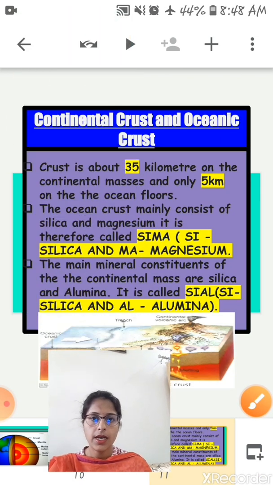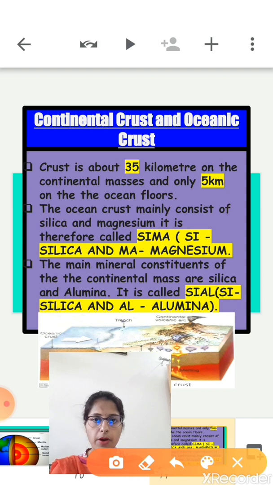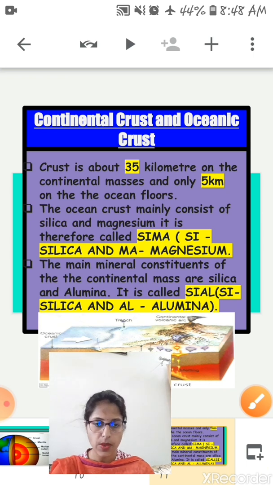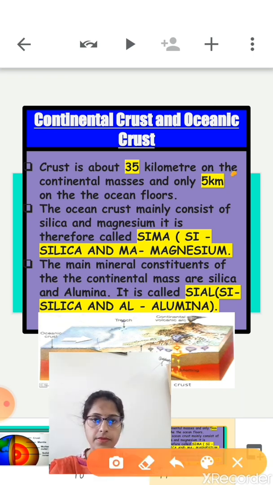Okay. Now let's understand about the continental crust and the oceanic crust. Its thickness varies between 5 kilometers to 8 kilometers under the ocean floor, and up to 35 kilometers under the continental floor.